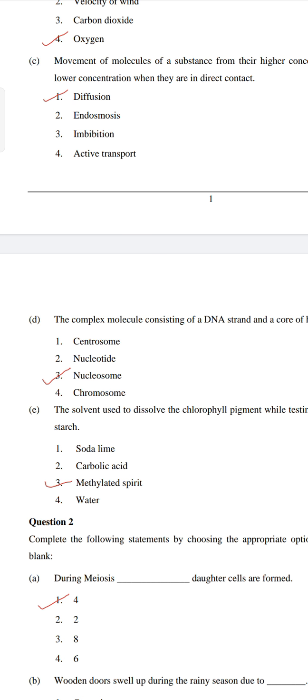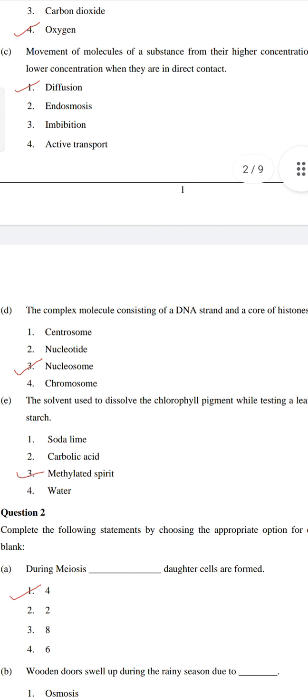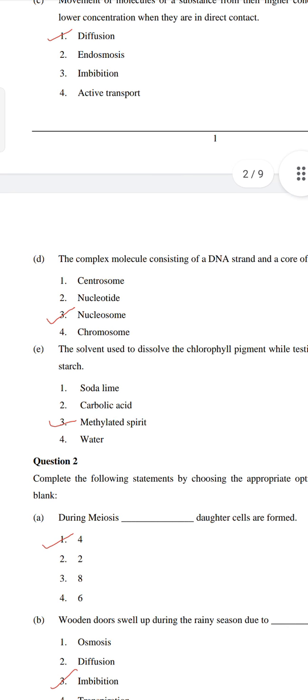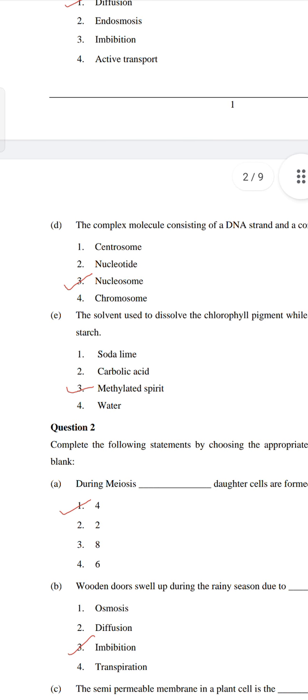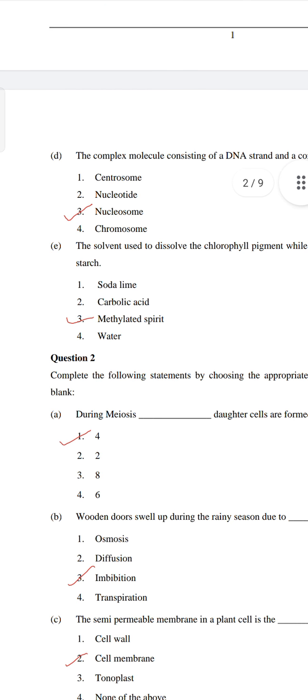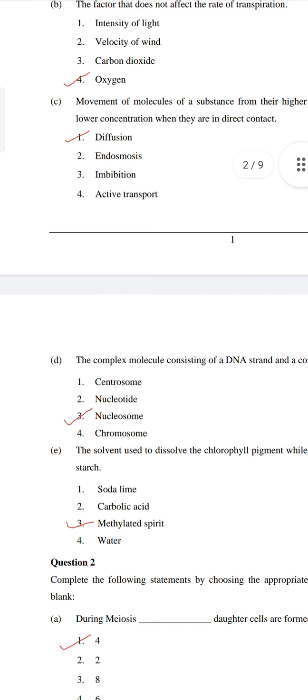E. The solvent used to dissolve the chlorophyll pigment while testing a leaf for starch. A, soda lime. B, carbolic acid. C, methylated spirit. D, water. So the answer is 3, methylated spirit because it has alcohol, so it will dissolve the chlorophyll pigment. Now question number 2. Question number 1 had a total of 5 questions.